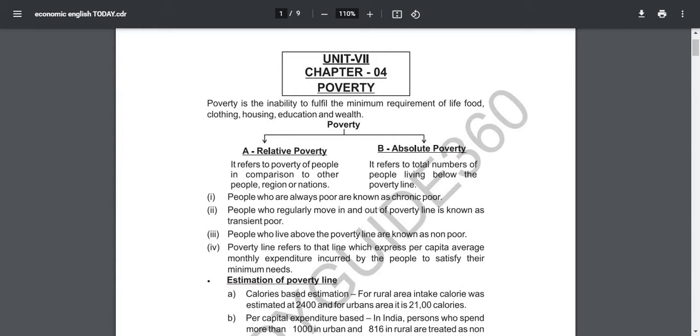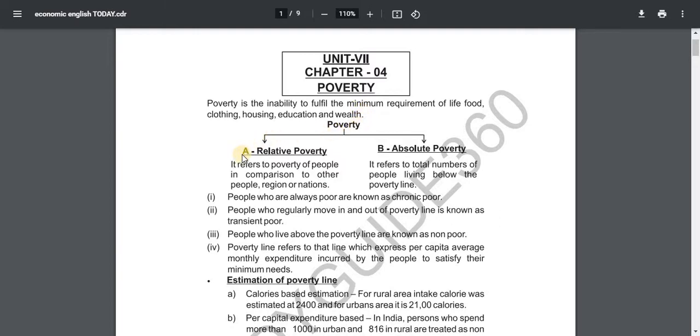Today we will see class 12 macroeconomics, unit 7, chapter 4: poverty. Poverty is the inability to fulfill the minimum requirements of life: food, clothing, housing, education and wealth.